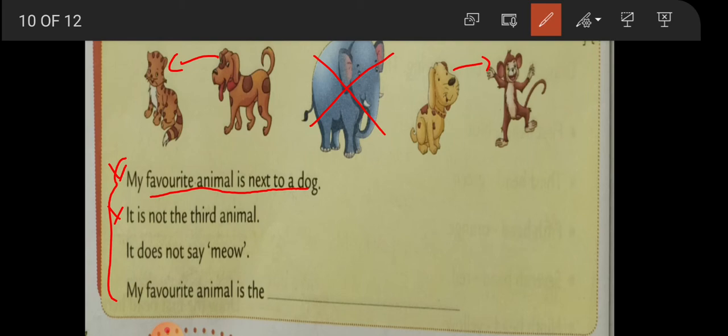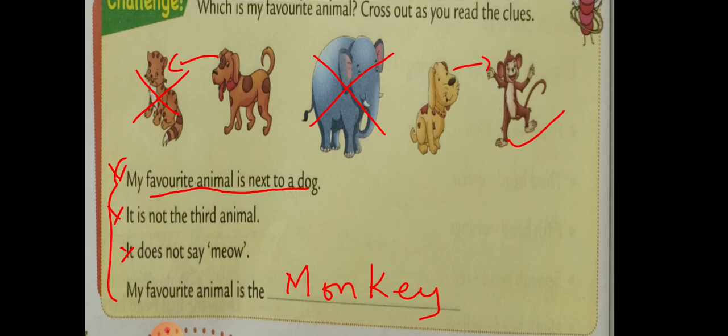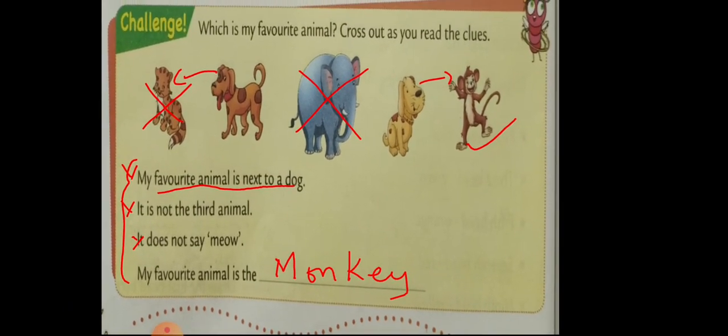It does not say meow. The first one is cat. Meow is not being said, so we will cross out this. Now this is also not there, meow is also not there. Then my favorite animal is, the only one left next to the dog is the monkey. So MONKEY. Okay, beta. That's all. That is the last question of this slide.